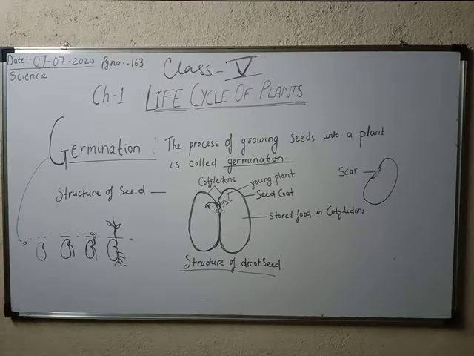Now rub the seed gently with your finger. What will you see? A thick layer comes off. Most of the time we have done it. When you take a red chana seed and press it a little bit, not too much, you will see that a thick coat comes out in your hand. That is called the seed coat. The seed coat surrounds the seed. The outermost layer of this seed is known as the seed coat.